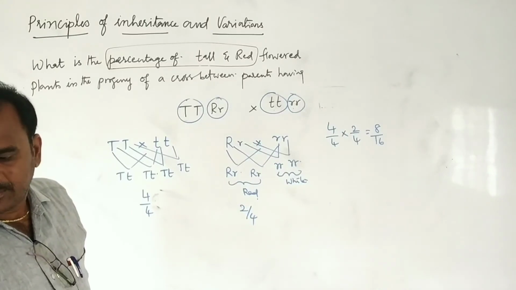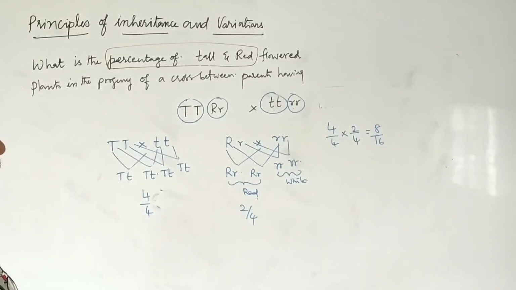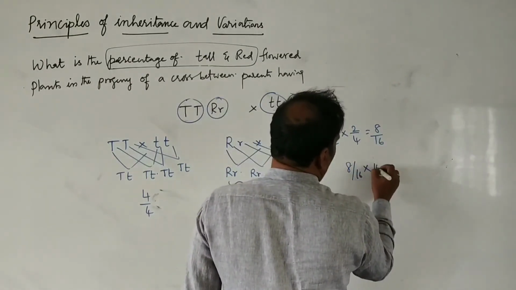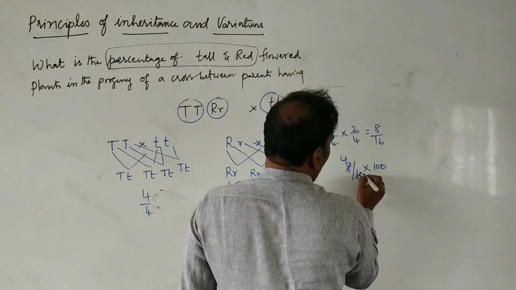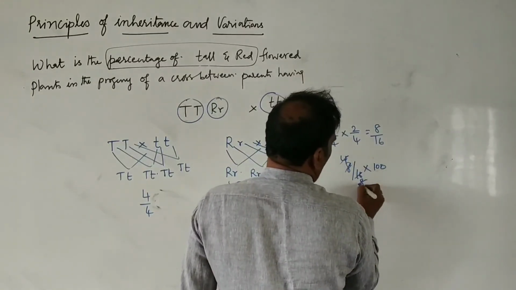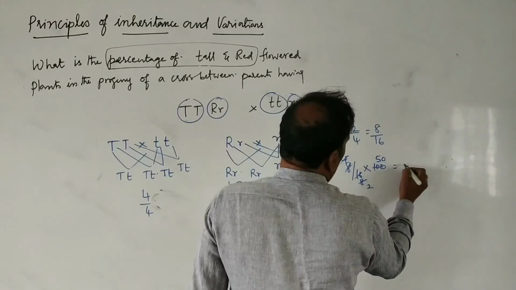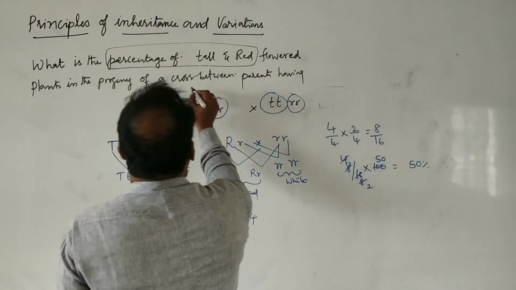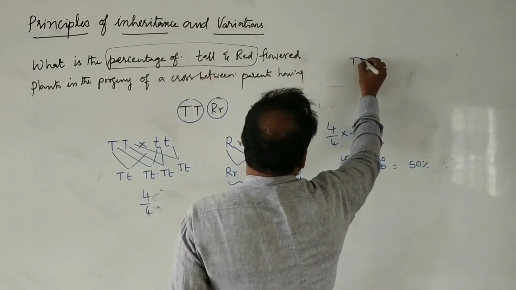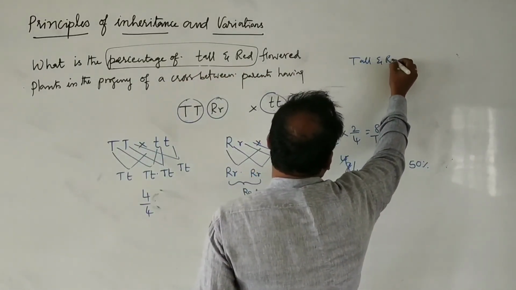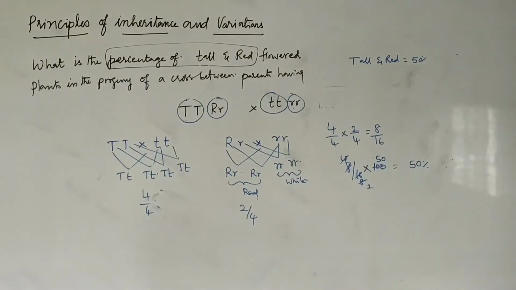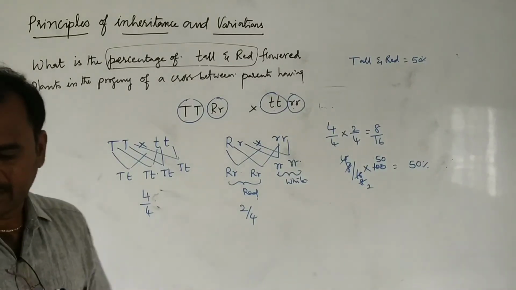Then they are asking for the percentage. So 8 by 16 into 100: 2 4s are 8, 4 2s, 50. 50% of the plants are tall and red. Tall and red plants are 50% of the plants we get here. So this is about this question.